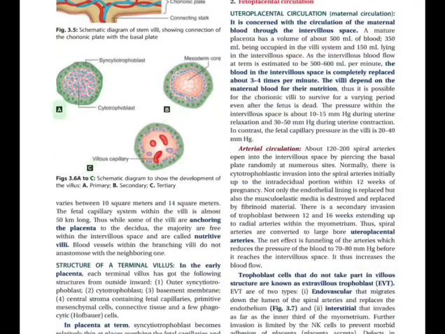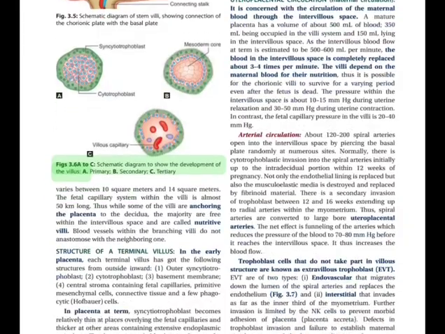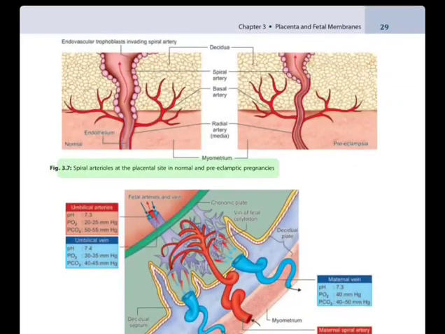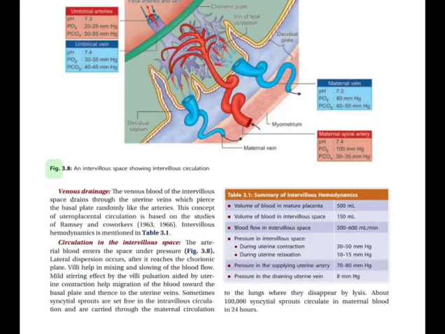Figs 3.6A to C. Schematic diagram to show the development of the villus, A. Primary. B. Secondary. C. Tertiary. Chapter 3, Placenta and Fetal Membranes 29. Fig. 3.7. Spiral arterioles at the placental site in normal and pre-eclamptic pregnancies. Fig. 3.8. An intervillous space showing intervillous circulation.